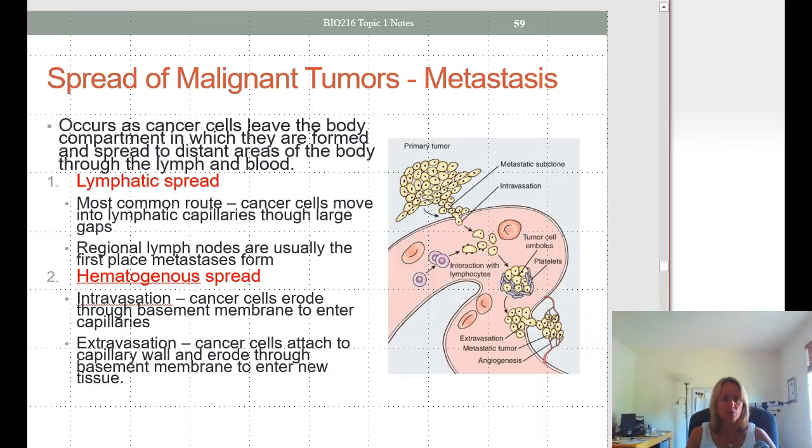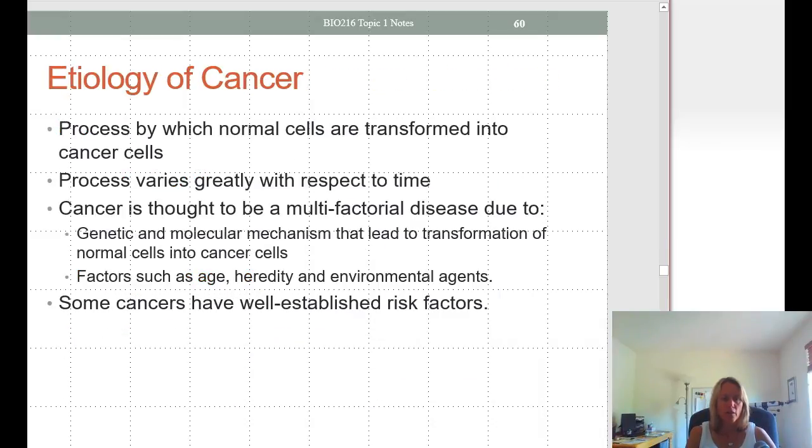You can review. Okay, so let's talk about the etiology of cancer. The etiology of cancer is the process by which normal cells get transformed into cancer cells. It is thought that cancer is a multifactorial disease.